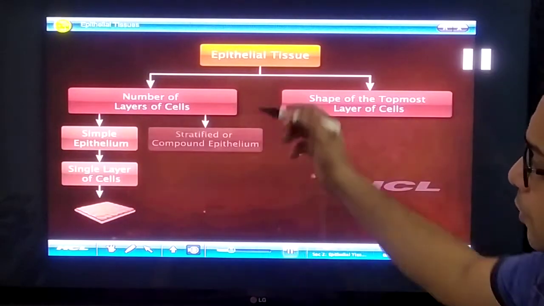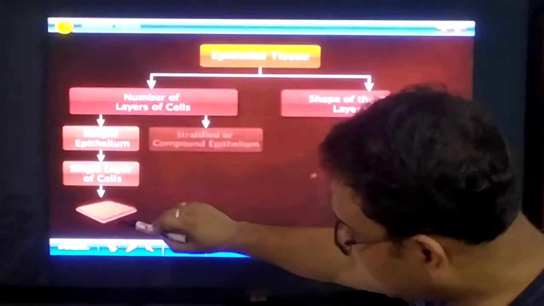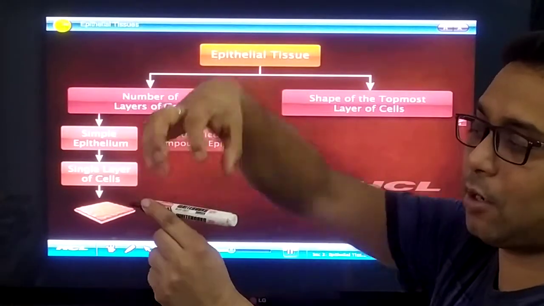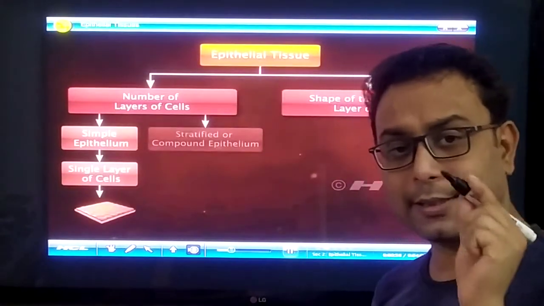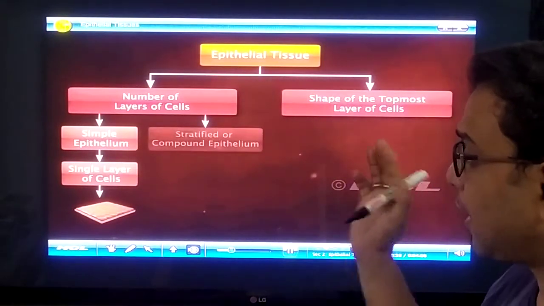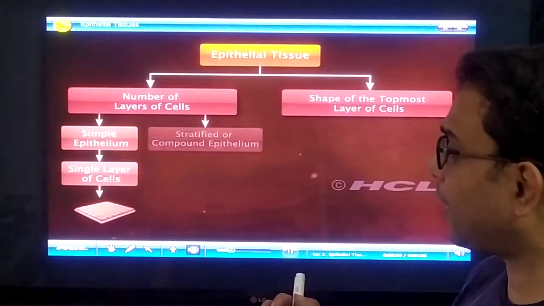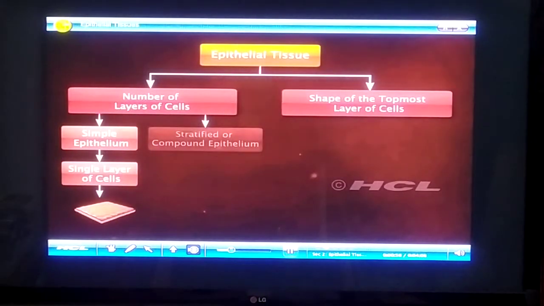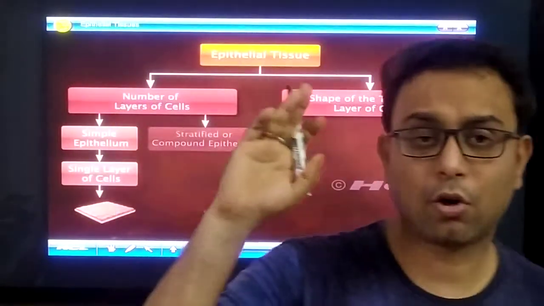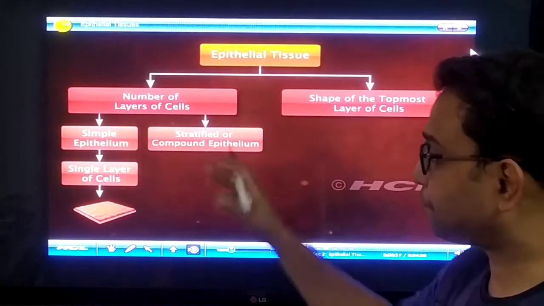Number one, the number of layers of cells. If only a single layer of cells is there, it is called simple epithelium or single layer epithelium, right? And the stratified or compound epithelium means they have many layers, right?